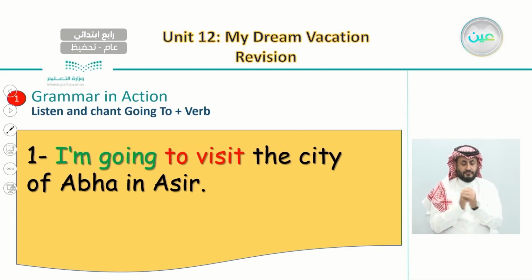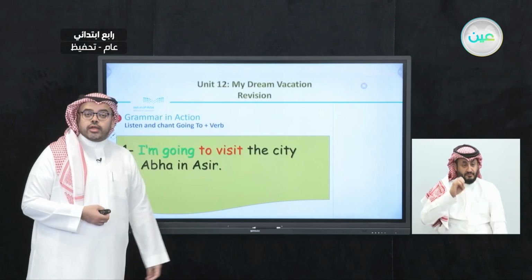Number 1, I am going to visit the city of Abha in Asir. I am going to visit the city of Abha in Asir. So here with number 1, someone is talking about his plan. Someone is talking about a thing that he wants to do in the future, which is visiting Abha in Asir.